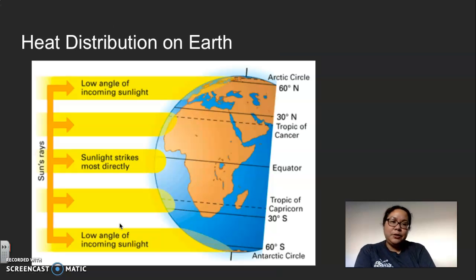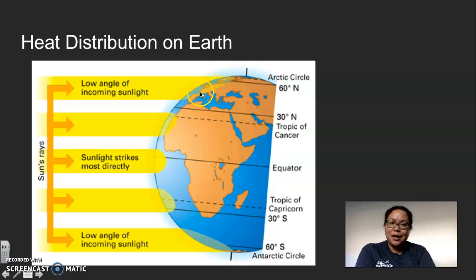As for the heat distribution of Earth, remember that our Earth spins on an axis and it is also tilted. And the position of our Earth means that the sunlight will strike directly towards the equator. The other parts that the sunlight hits, the northern hemisphere and the southern hemisphere here, you can see that there are larger angles of how the sun is hitting.